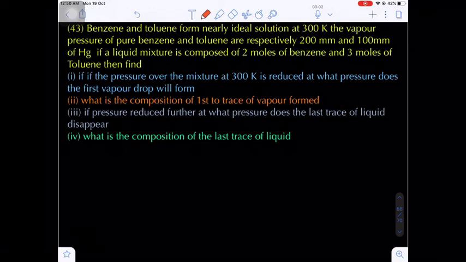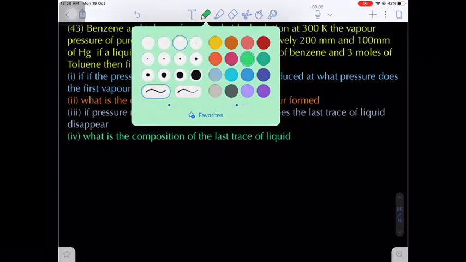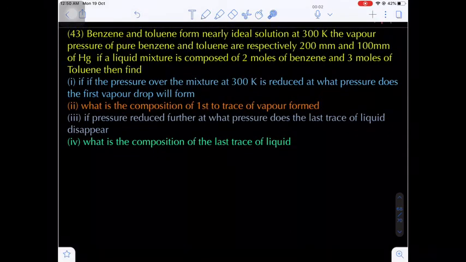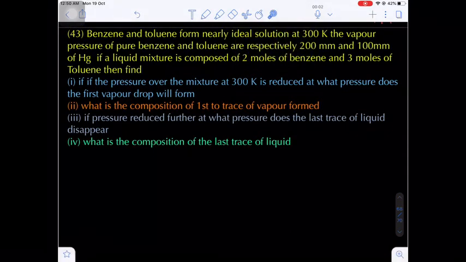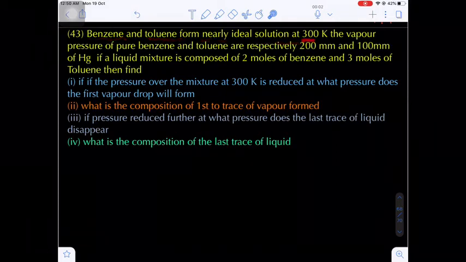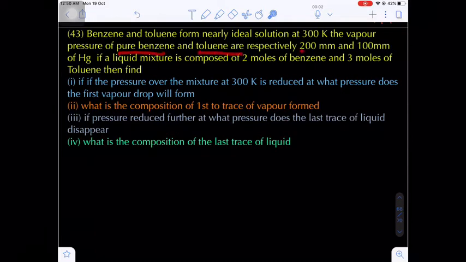And one more question, that is the most important question regarding bubble point and dew point. Now the question is: benzene and toluene form a nearly ideal solution at 300 Kelvin. The vapor pressures of pure benzene and toluene are respectively 200 mm and 100 mm of Hg.